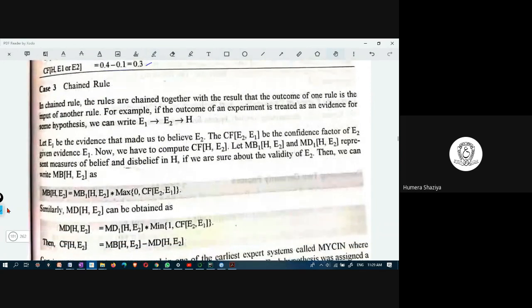The third one is the chain rule. In the chain rule, E1 depends on E2, which depends on H. Therefore, the equation is measure of belief of H comma E2 equal to MB1 of H comma E2 times the maximum of 0 and the certainty factor of E2 comma E1.